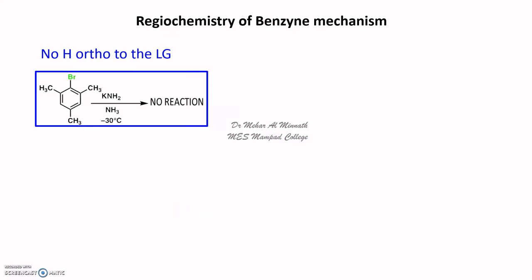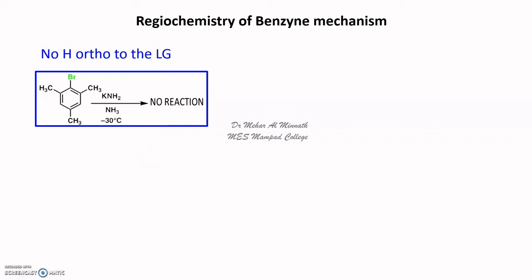You need to use only mild temperature if you are using a strong base to carry out the nucleophilic substitution reaction. Now we'll see the regioselectivity of the benzyne mechanism, or the regiochemistry of the benzyne mechanism. Now, as we discussed just now, if there is no hydrogen ortho to the leaving group, the reaction will not happen. So, presence of ortho hydrogen on the substrate is important, because benzyne has to be formed by removing the ortho hydrogen. So, this reaction will not happen.